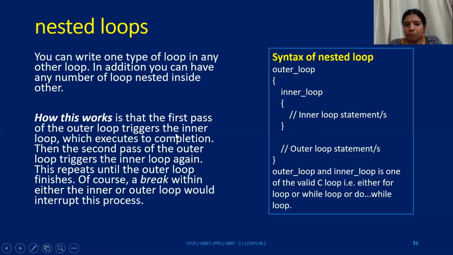How does this work? The first pass of the outer loop triggers the inner loop, which executes to completion. So for every pass of the outer loop, the inner loop executes to completion. Outer loop one time, inner loop n times. Again, outer loop second time, inner loop again goes for n times. We often use a break statement within the inner loop to get the control out of it and come back to the outer loop. At times, if you need it, you can use a break.